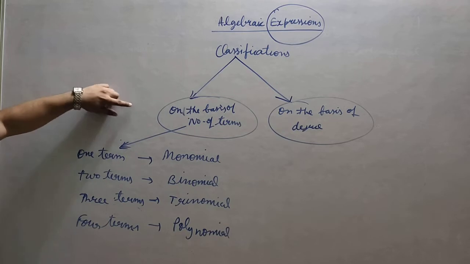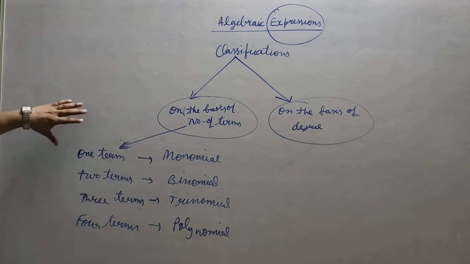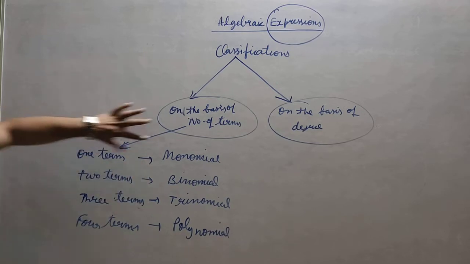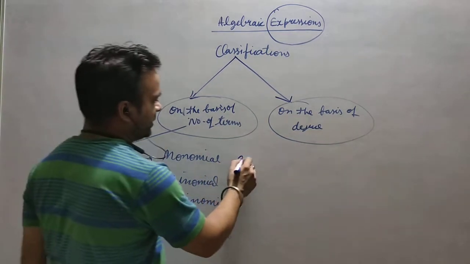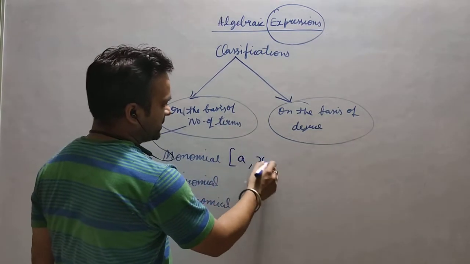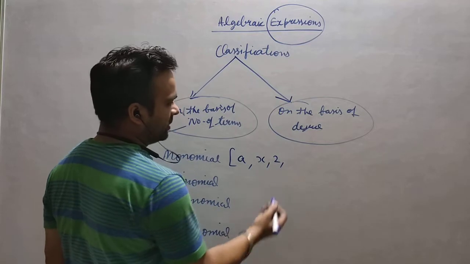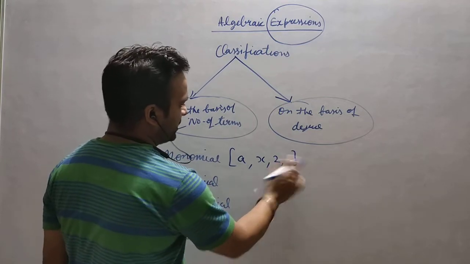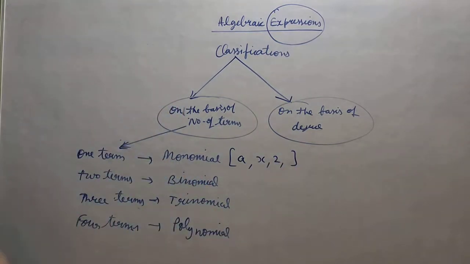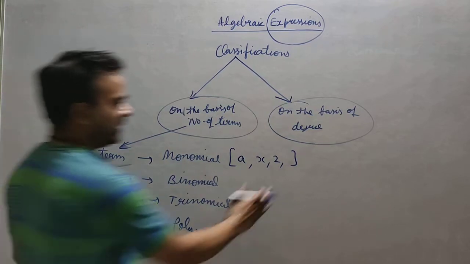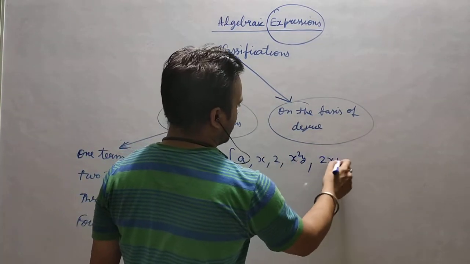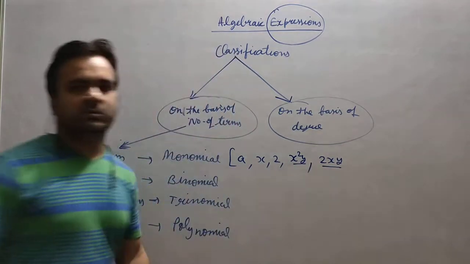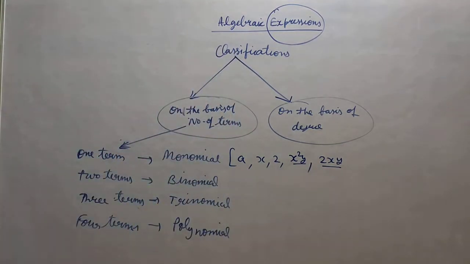Okay, now what do you mean by the polynomial part? One term is a monomial, two terms is a binomial. I can give you one example. You can take a, you can take x, you can take any constant number. If you are taking a single digit or variable, or x square y, 2xy, they all are known as single terms because there is no plus or minus which can separate them.